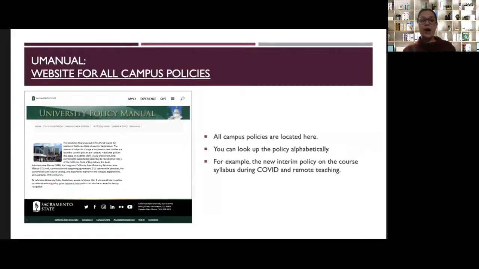If you want to have all of the policies in their original form, so a lot of those other places in the Division of Student Affairs and in the catalog, those are mostly a summary of the policies themselves, but you can find the original policy in the U manual. So the U manual is an online place where you can find all current university policies that are approved. And if you go to the U manual website, I'm going to just bring that one up really quickly.